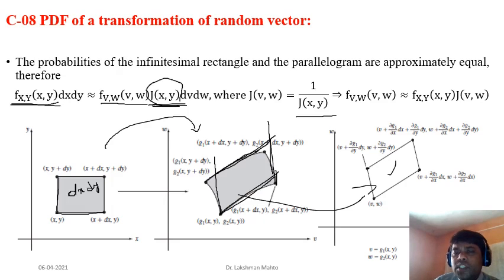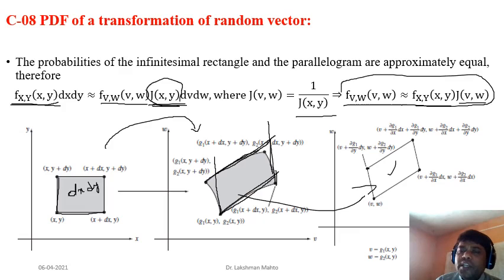And just using the same concept, we can say that the PDF of the transformed random variable is very near to the PDF of the given random variable xy times the Jacobian with respect to the transformed variable. So this is a very interesting relation. It is coming due to this geometry. From the geometry, it might be clear.